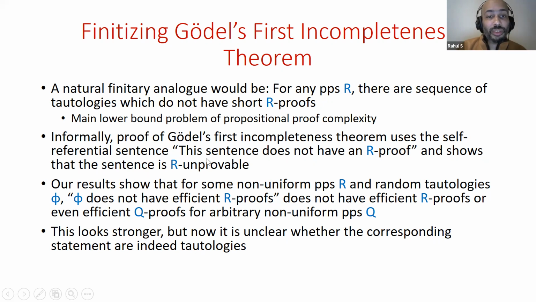This looks like it might be even stronger than R unprovability, but it isn't, because it's not clear that the corresponding statements, phi doesn't have efficient R proofs, are indeed tautologies. They don't have to be. While in Gödel's theorem, the statement is, of course, a tautology, because that sort of means the same as it being unprovable.